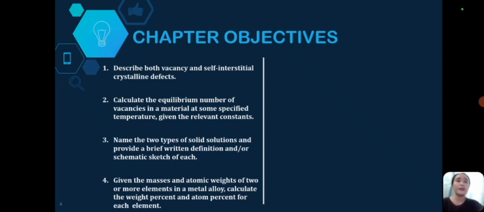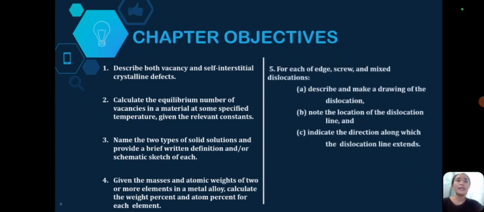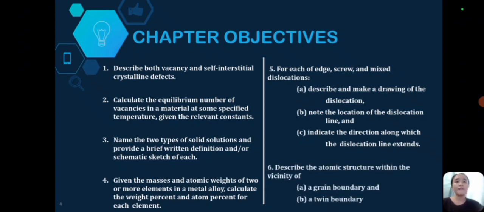Number 5, for each of edge, screw, and mixed dislocations: A, describe and make a drawing of the dislocation. B, note the location of the dislocation line. And C, indicate the direction along which the dislocation line extends. And lastly, describe the atomic structure within the vicinity of A, a grain boundary, and B, a twin boundary.